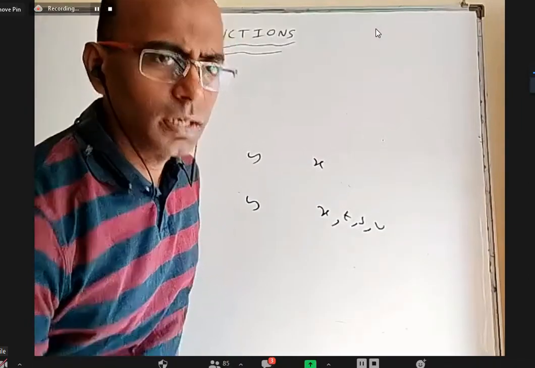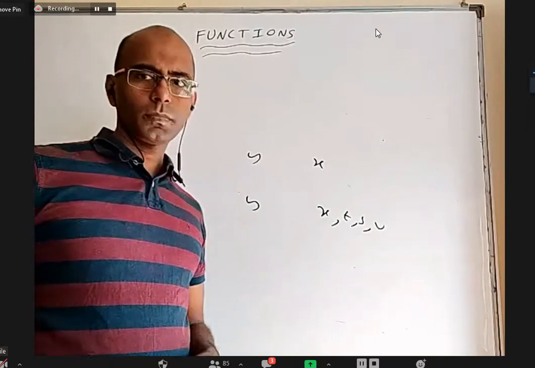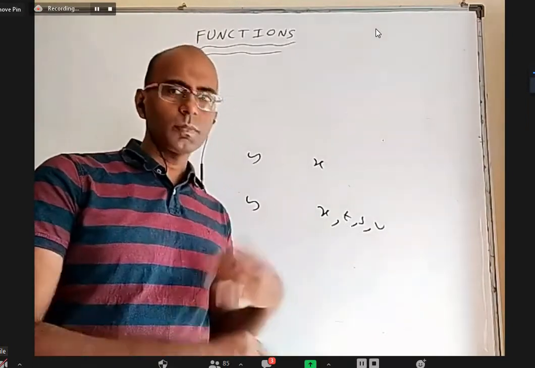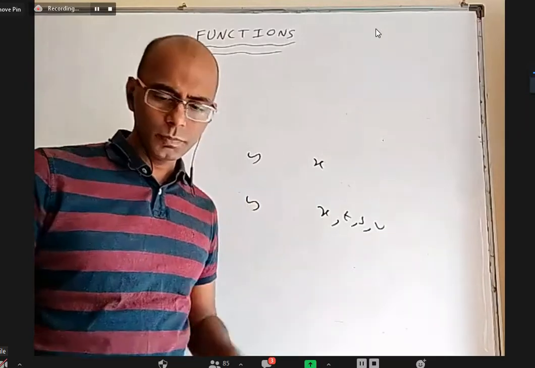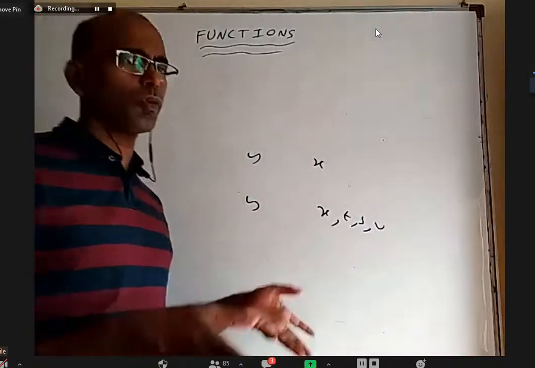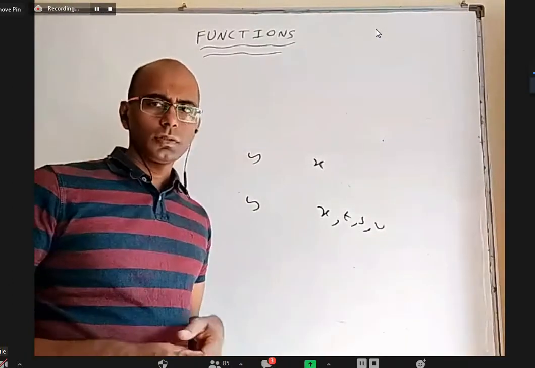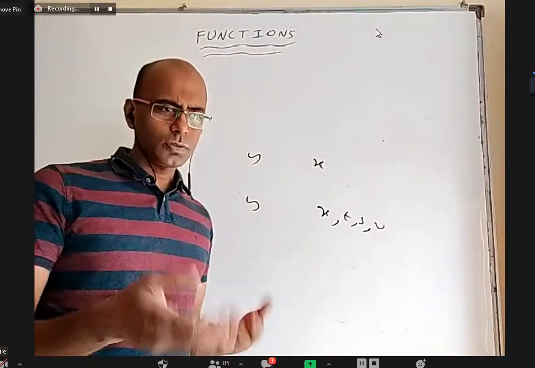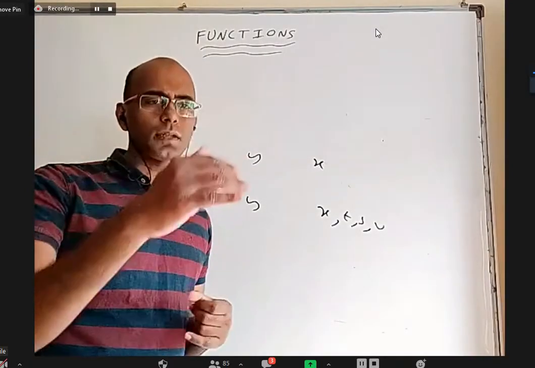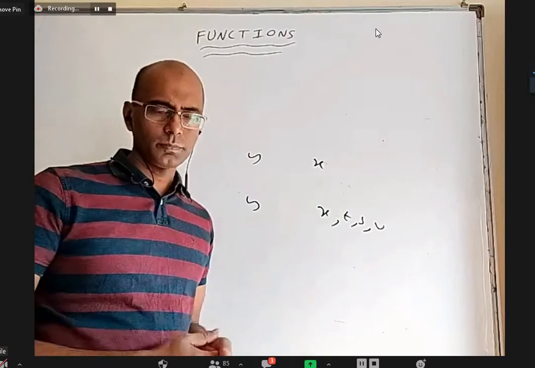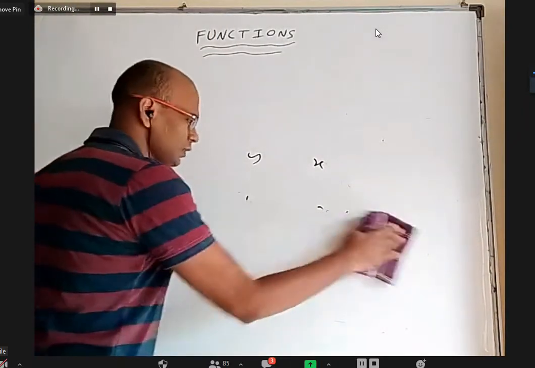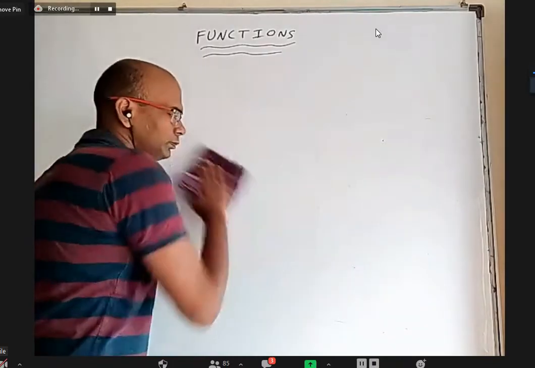For that matter, anywhere change is involved, then obviously it is a function. Change is involved means you are changing one thing, and because of that something else is changing. So for example, let us say you have a tank of water connected to some taps, and as you are using water, the level of the water in the tank changes. So you can say the height of the water is a function of time. Like that, when quantities are involved, we'll talk about that later on.